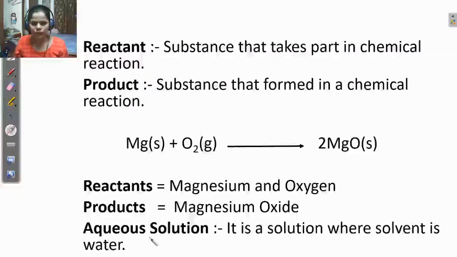In any chemical reaction, you may get more than one product. The next definition is aqueous solution. If we dissolve any substance in water, the solution is called an aqueous solution. You can dissolve substances in any liquid, but when we dissolve a substance in water, we say the solution is an aqueous solution. Is it clear? You can write the definitions from here.